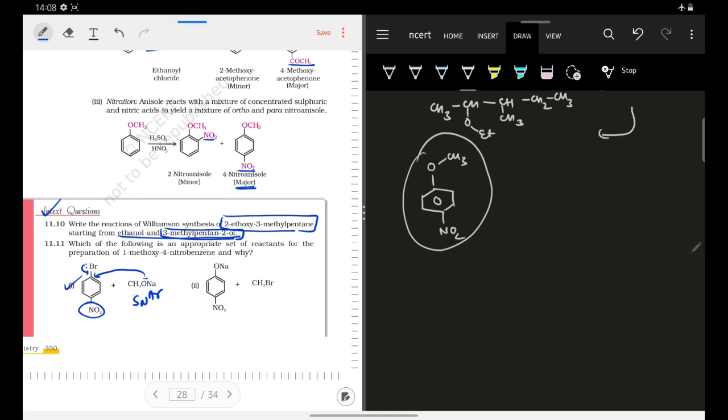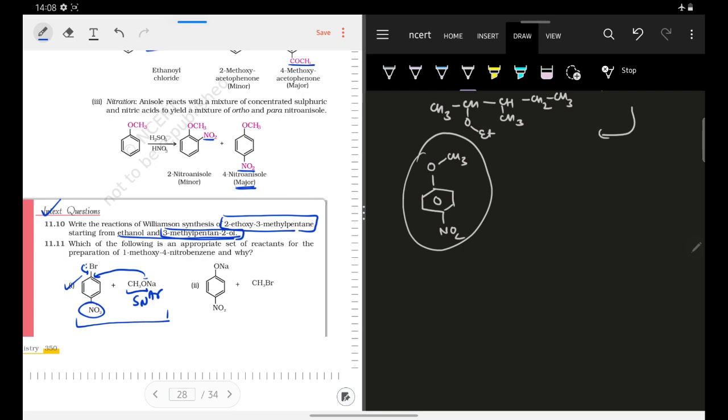Moreover, this CH3O minus is a nucleophile and your benzene ring is also electron rich. So this electron rich benzene ring will try to repel your electron rich nucleophile. That is, this CH3O minus will not be able to attack on the carbon atom where bromine is attached. So this is why this reaction is not much feasible, although yes, SNAr reaction can occur. Your Meisenheimer intermediate, if you have studied SNAr, you know what is Meisenheimer intermediate.